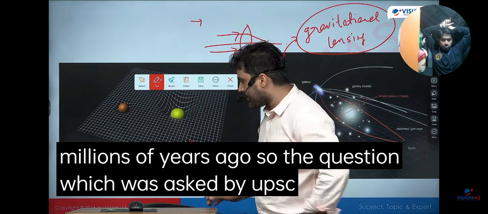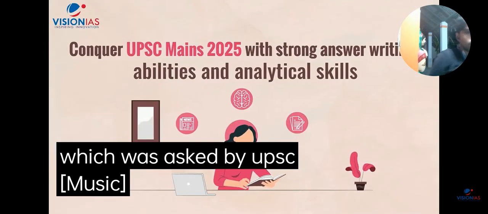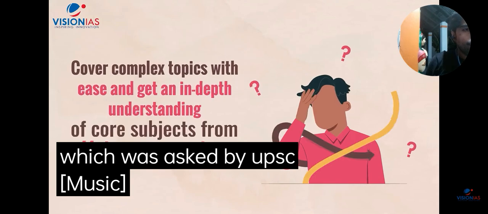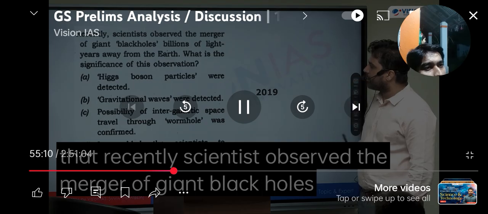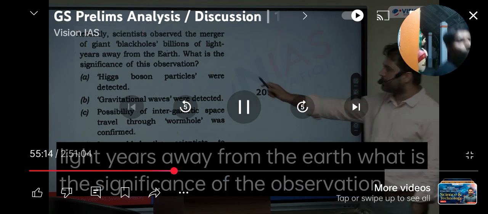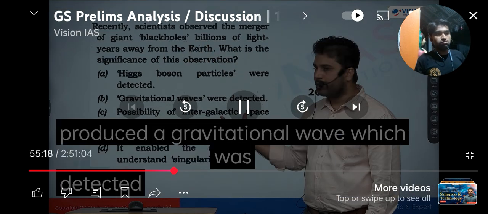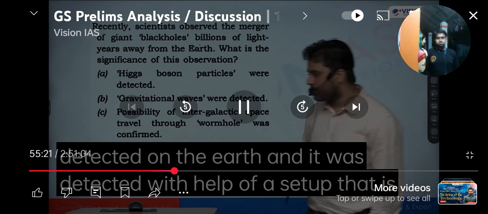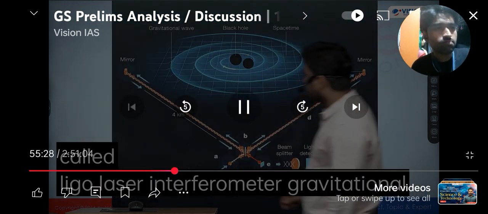So the question which was asked by UPSC, billions of light years away from the Earth, what is the significance of the observation? That produced a gravitational wave which was detected on the Earth, and it was detected with the help of a setup that is called LIGO, Laser Interferometer Gravitational Wave Observatory.